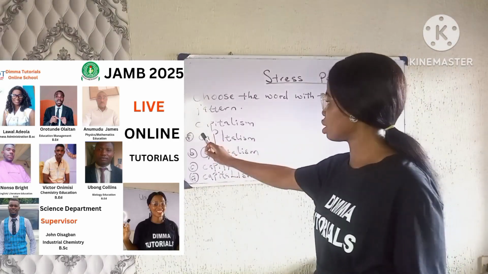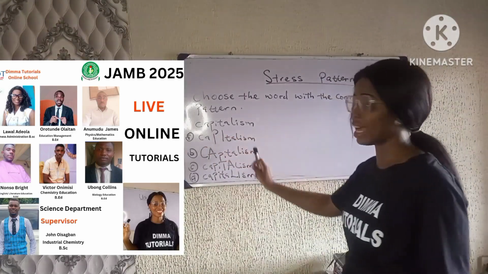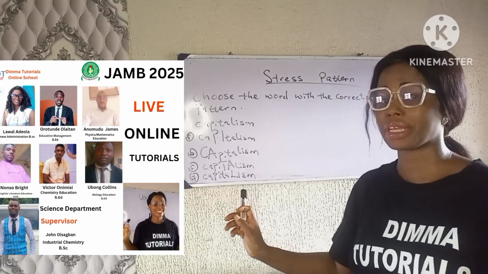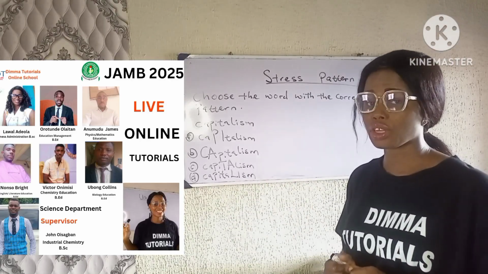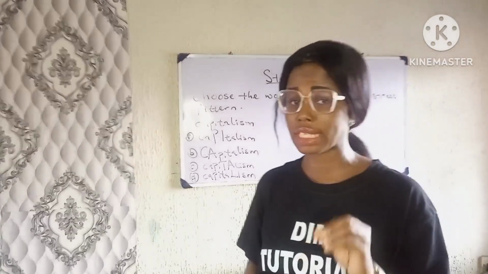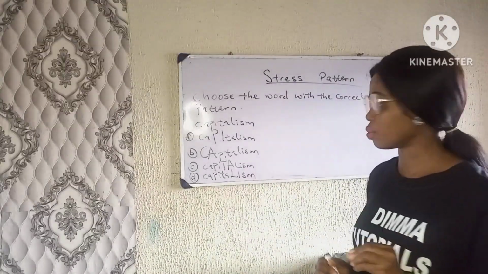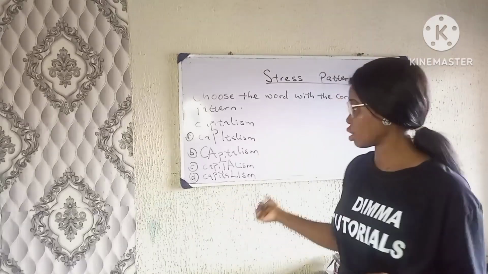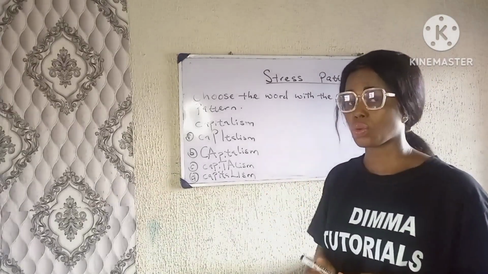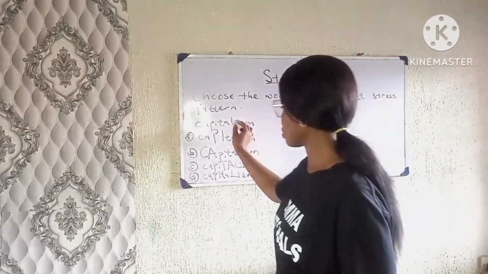Capitalism has 1, 2, 3, 4, 5 syllables, okay? It has 5 syllables, and we are going to look for the root word of the word capitalism, and the root word of the word capitalism is capital. Capital is the root word of the word capitalism, so we are going to focus on capital.